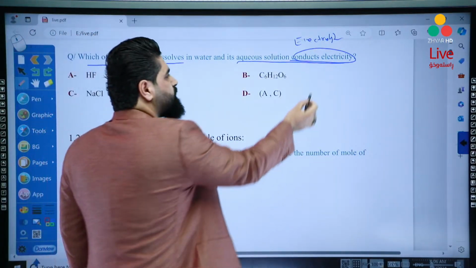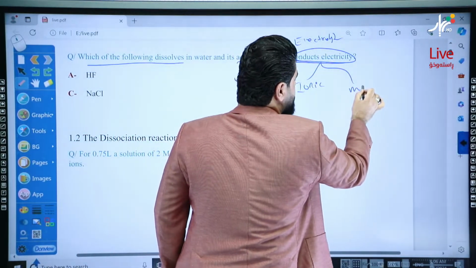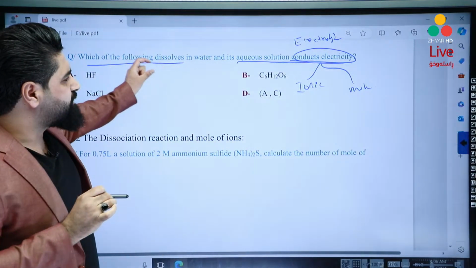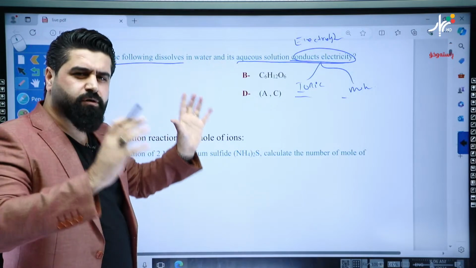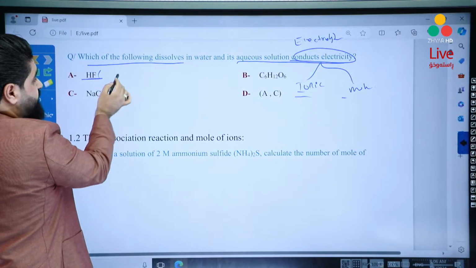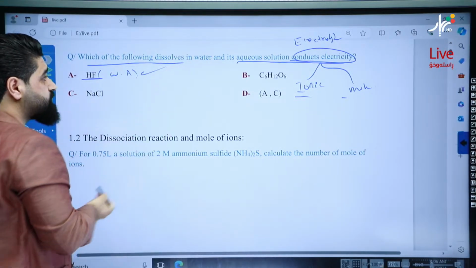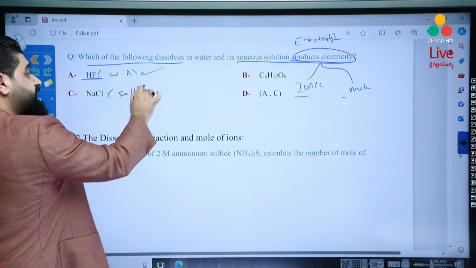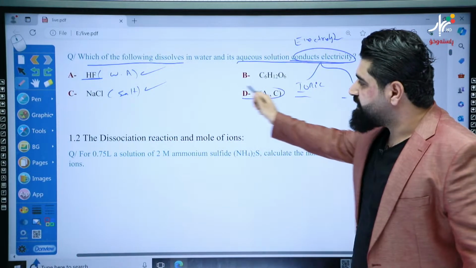Some electrolytes are ionic and some of them are molecular. But you know, the question didn't mention ionic or molecular, so it talks about electrolytes generally. Look, weak acid, this is HF. HF is a weak acid, so a weak acid is an electrolyte. True, it's correct. NaCl, it's a salt. It's an electrolyte also. So the correct answer is A and C.